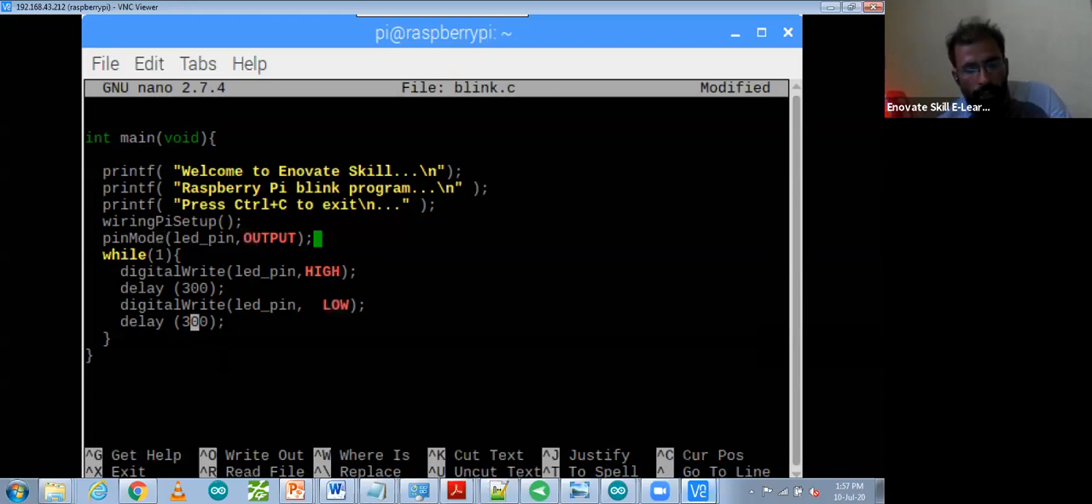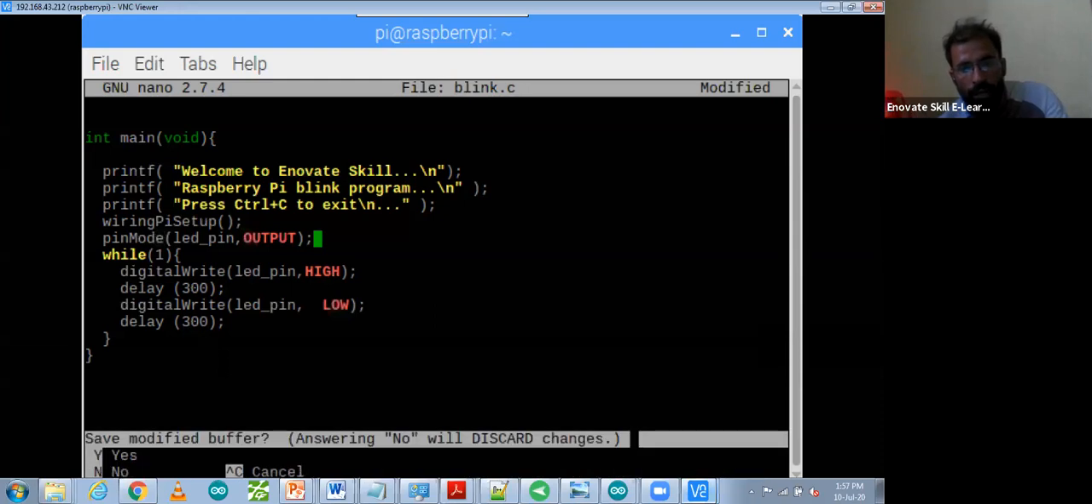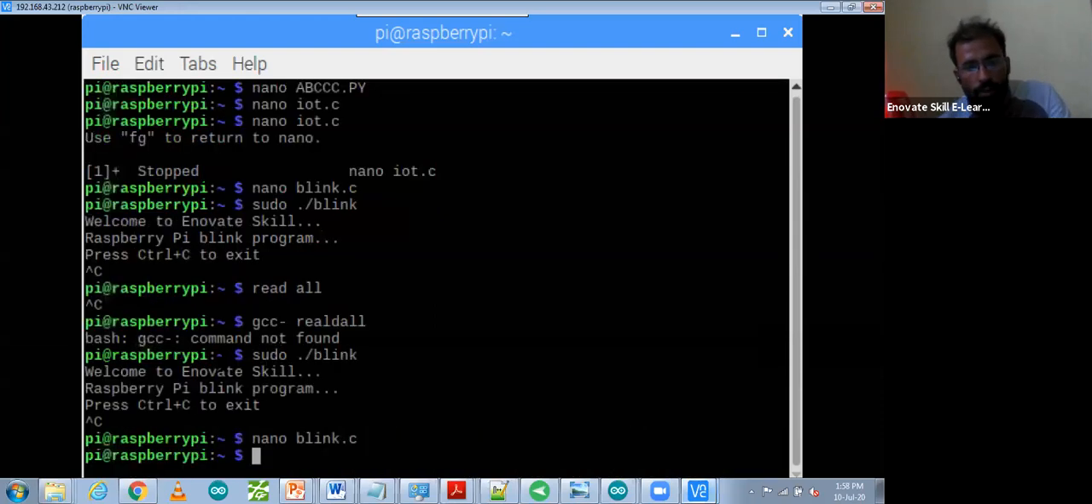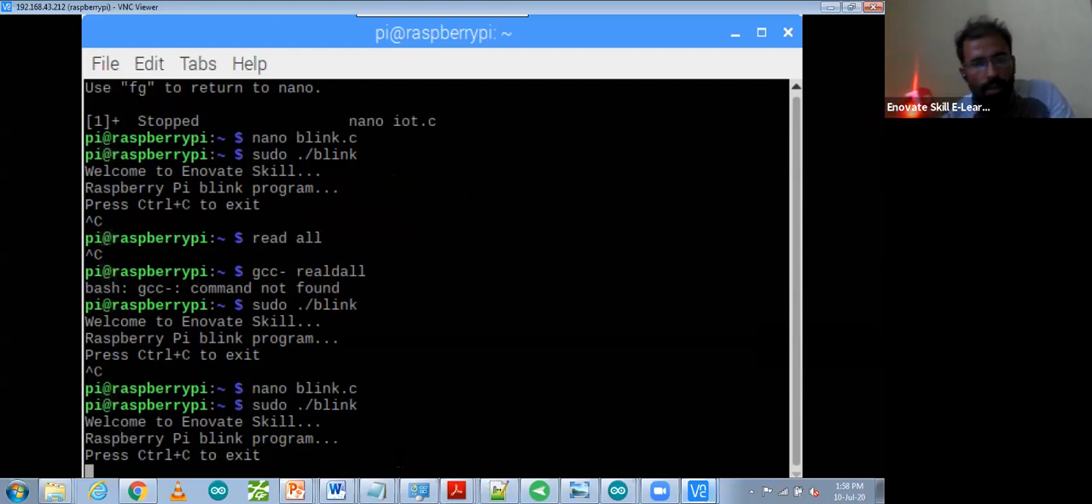So how can you save it? Do Control X. It will ask about save, type Y, and then enter. Again, if you want to run it, the same command you have to use, sudo run. So now you can see my LED is blinking at a fast rate.